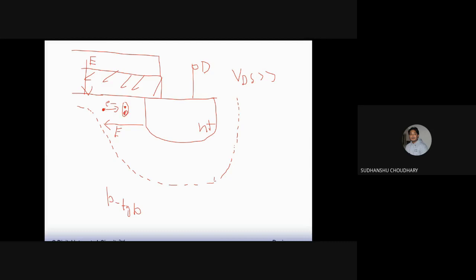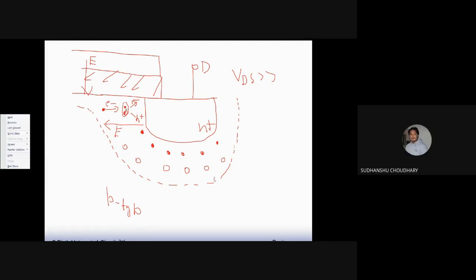Let's say this is hole. So free electron hole pairs can be created. So this is, let's say, electron and this is hole created. So this is similar to the avalanche effect that we studied. So again, these free electron hole pairs will create further electrons and further holes. Okay, so entirely across the drain region you will see free electrons and free holes. Okay, these are holes, let us say. So they are created. Free electrons and holes, and these free electrons and holes move.